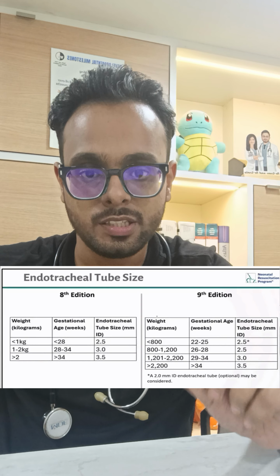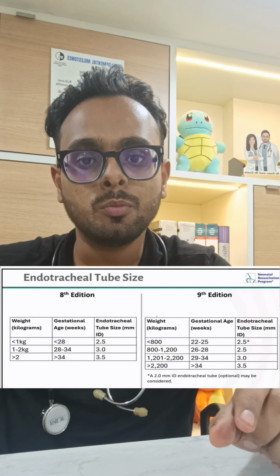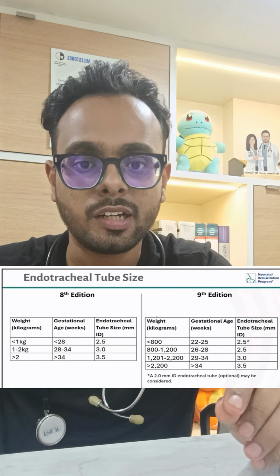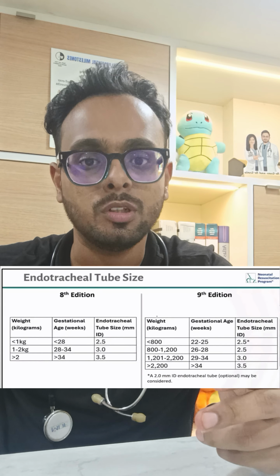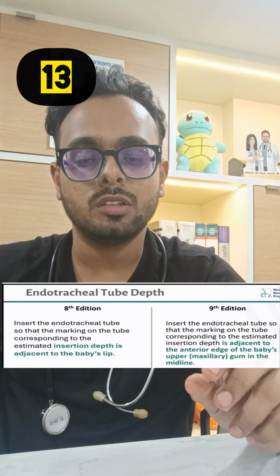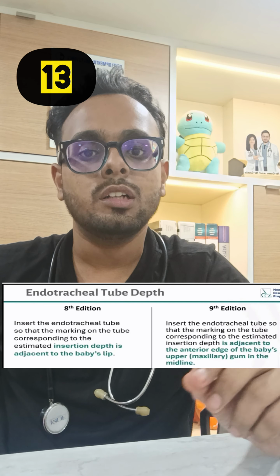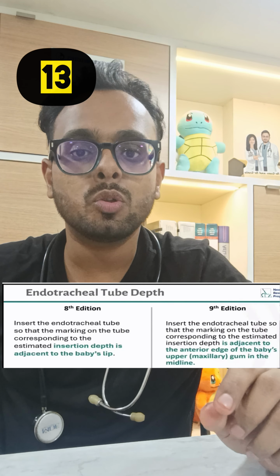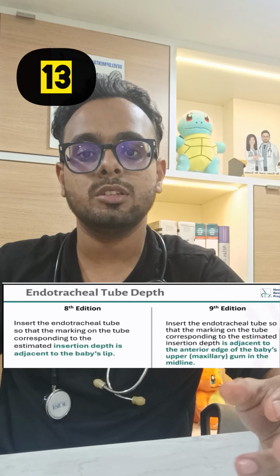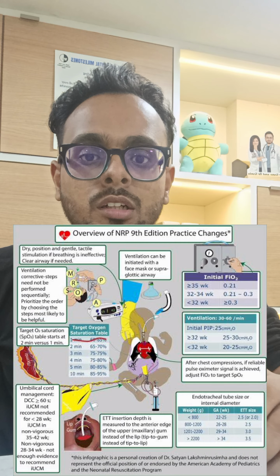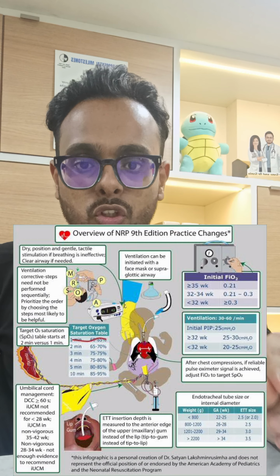The size of the endotracheal tube, the weight cutoffs have been changed in this edition. And furthermore, in infants less than 800 grams, this edition mentions that a tube of 2.0, if available, can be used. The depth of ET tube insertion, earlier it used to be measured from the tip to the lips. Now it mentions tip to the gums because gum is a more easily measurable structure rather than the lips. Furthermore, I am putting this illustration with due credit so that all the changes can be visualized at a glance.